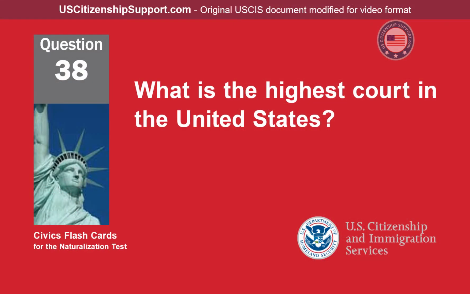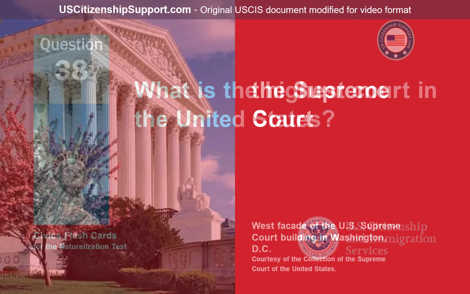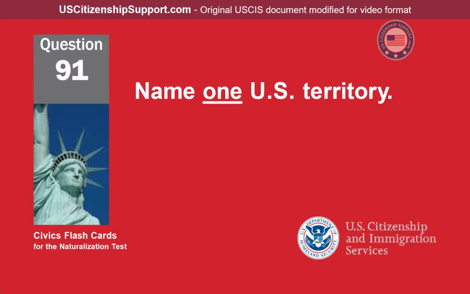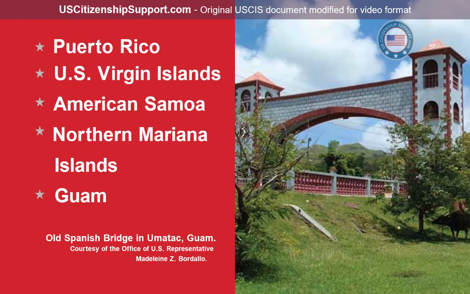What is the highest court in the United States? The Supreme Court. Name one U.S. territory. Puerto Rico, U.S. Virgin Islands, American Samoa, Northern Mariana Islands, Guam.